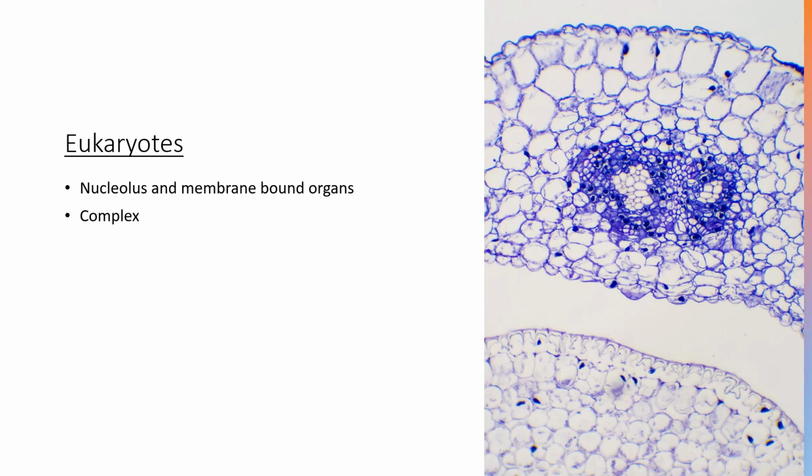And then we have the eukaryotic cell. Eukaryotic cells are cells that have a well-defined nucleus and membrane-bound organelles. Like I have told you, in humans, right? We have membrane-bound organelles and a well-defined nucleus. It includes plants, fungi, animals, etc. It is a very complex type of cell compared to prokaryotic cells.